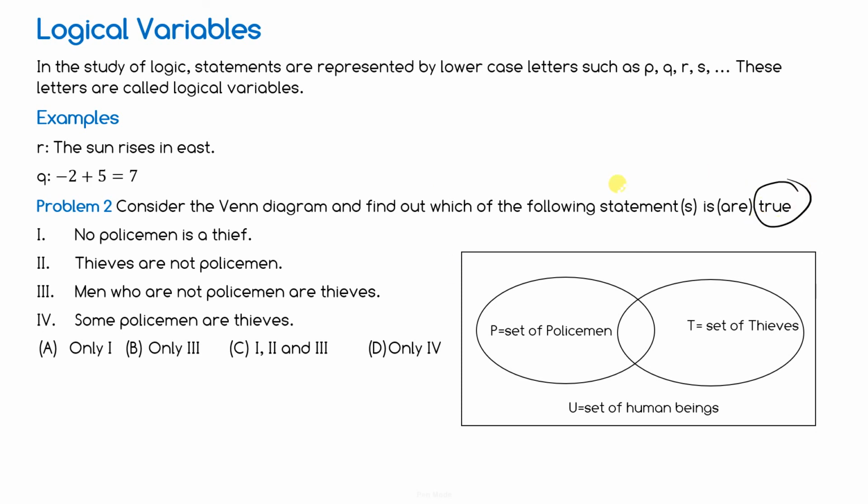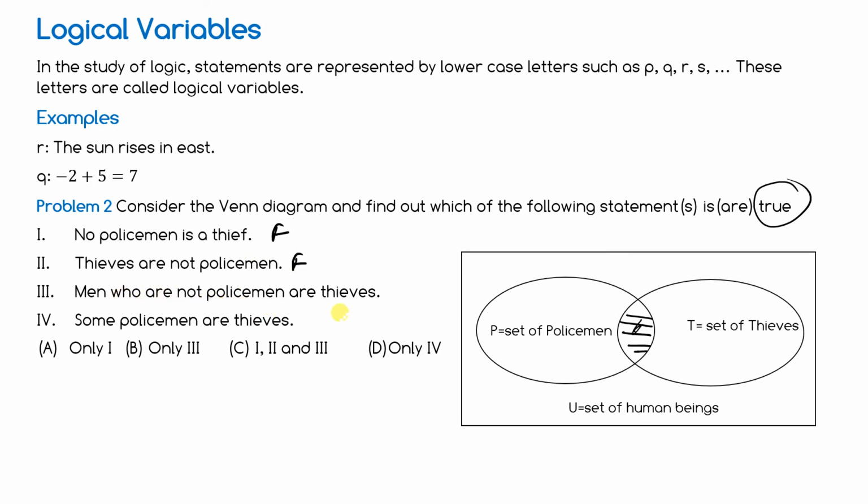Analyze. First of all, first statement, no policeman is a thief. Is it correct? Is it true or false? Because here some policemen are thieves. Okay, thieves are not policemen. False, because here are some thieves which are policemen, or you are saying thieves are not policemen.